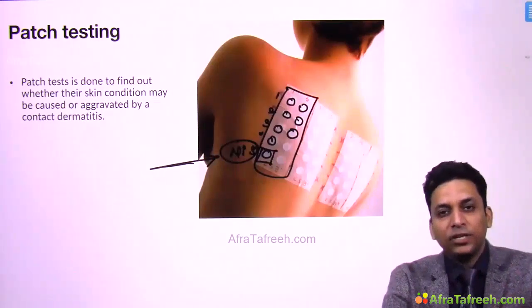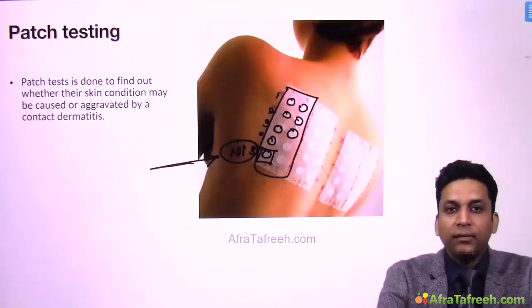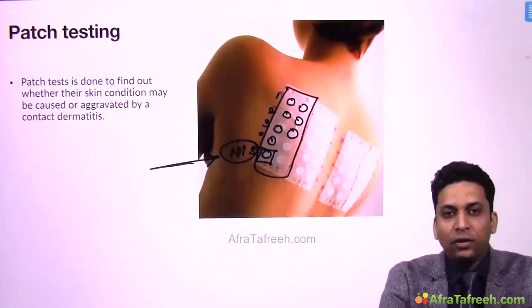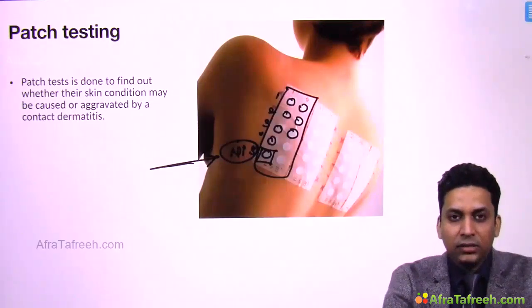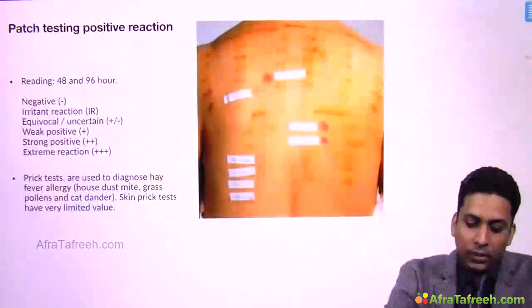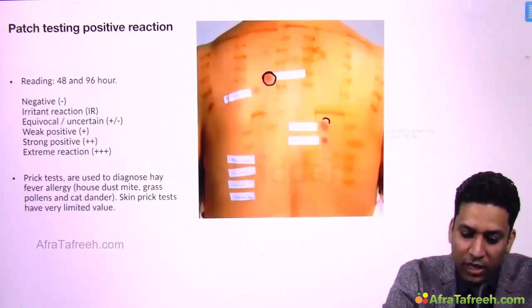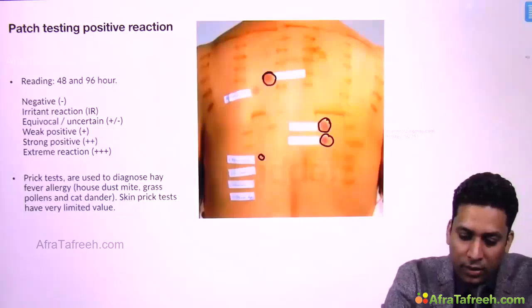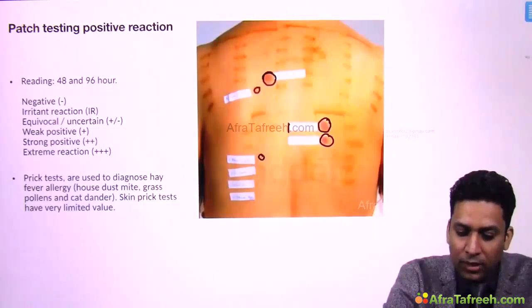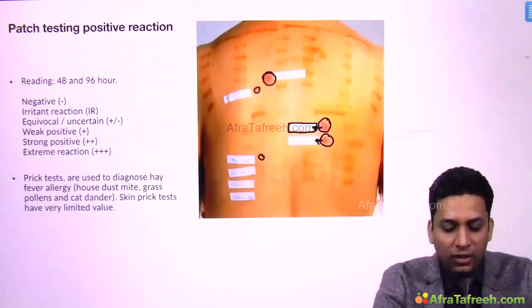You can ask the patient to avoid anything containing nickel, like metallic jewelry, wrist bands or wrist watches. When we remove the hypoallergenic tape, you will find positive reactions here, here, here, and small positives here and here. You can label which allergen was placed at each site, tell the patient and give the report.